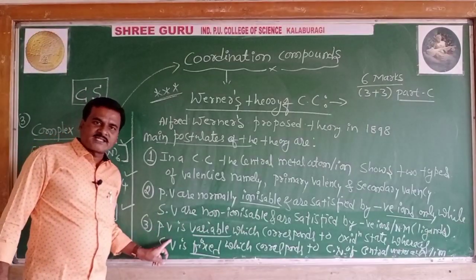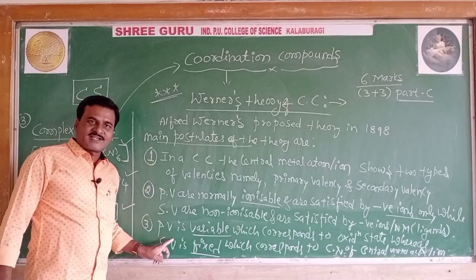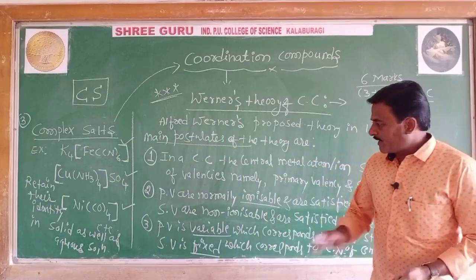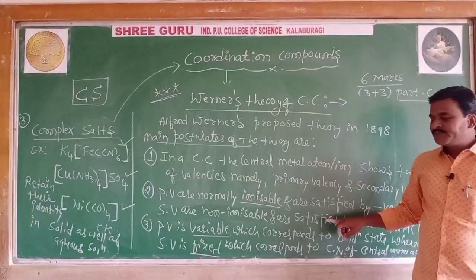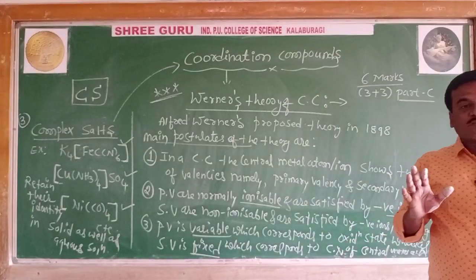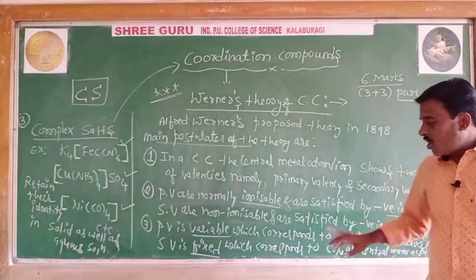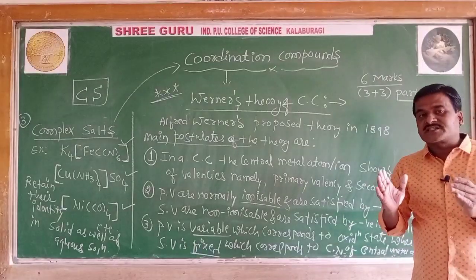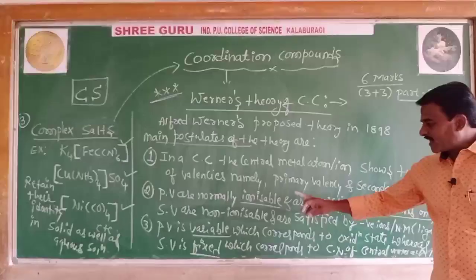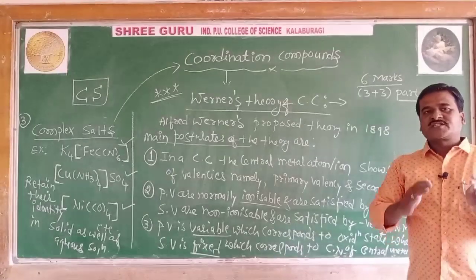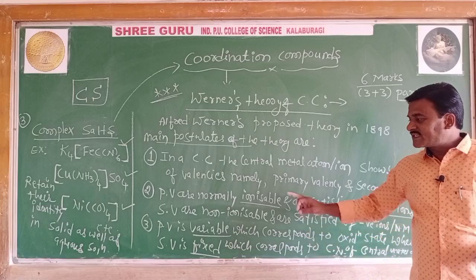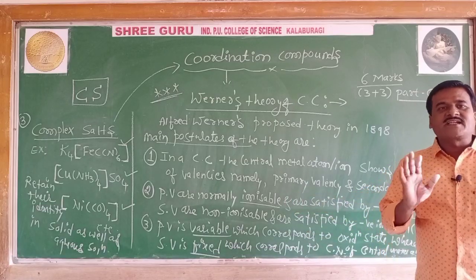What does the third postulate say, dear students? Concentrate on this. Primary valency is variable, which represents the oxidation state of the central metal atom or ion in the complex, whereas the secondary valency is fixed.